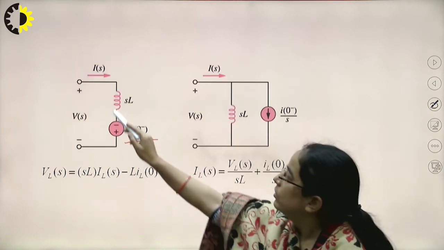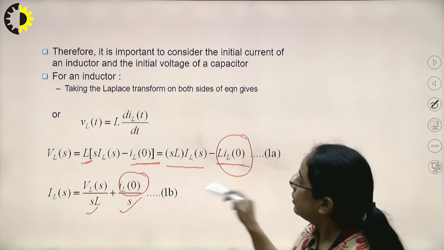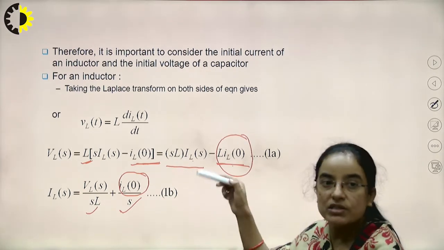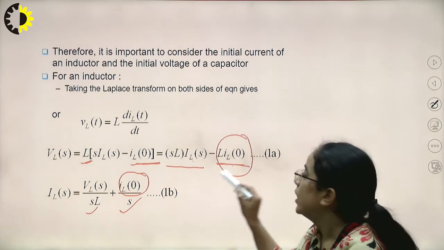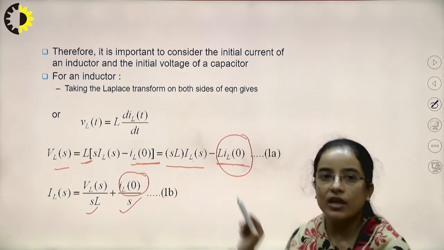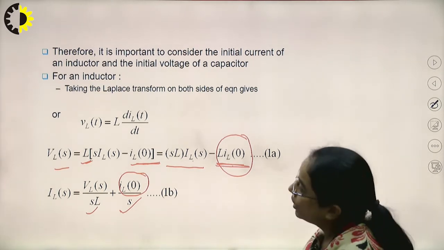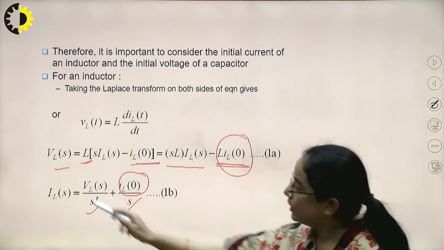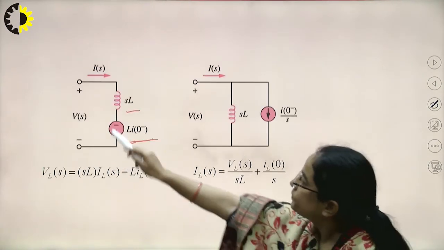If we represent this equation in the s domain by a circuit, we will have an sL inductor. And this represents a voltage, because on the left hand side we have the voltage, so this is also representing a part of the voltage. These two have opposite signs.